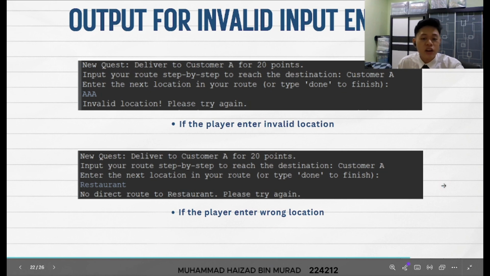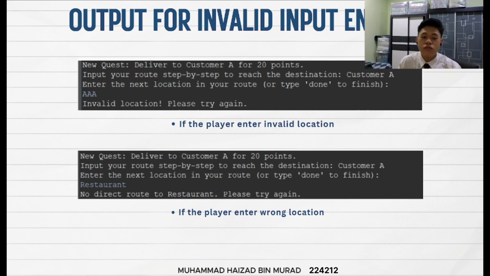In addition, what if the player enters invalid input? If the player enters an invalid location, the error message "Invalid location, please try again" will appear, and the player is required to choose the correct location again. If the player enters the wrong location, like down here, it will display no direct route to the entered location and require the player to try again.